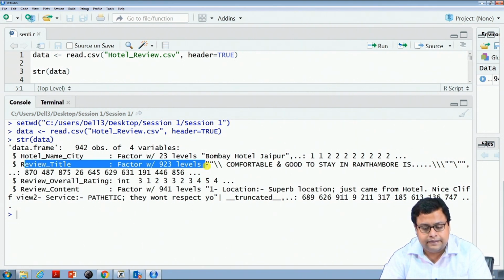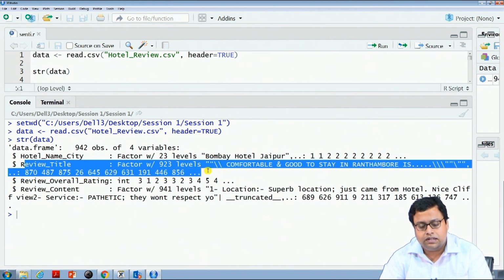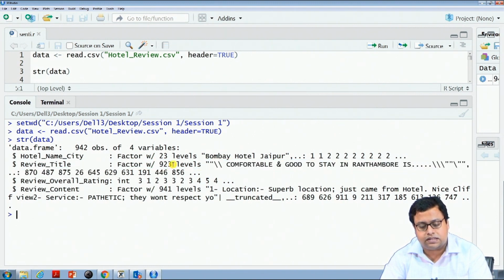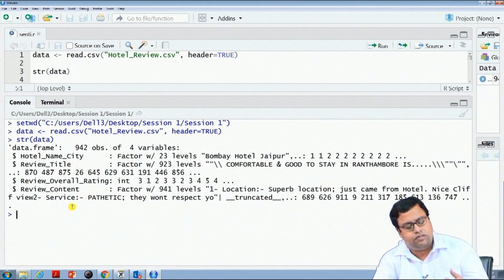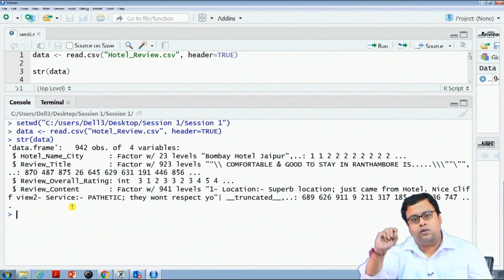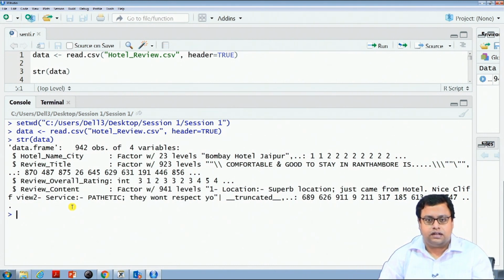So, basically there are 942 review titles, but it is coming as 923 because some review titles are probably the same. Let us say good stay has come more than once. Then we cannot say that they are different review titles. There can be some common review titles, for example, very good hotel. So, we cannot do anything with that.